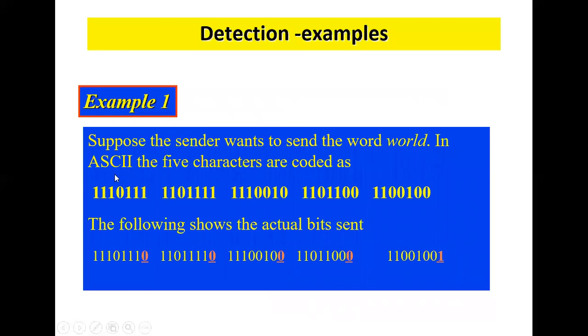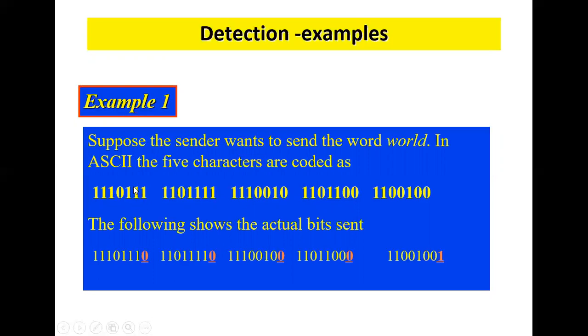Next, here I have another example of an error detection method. This one is a 5 character code. So I'm going to send the original data. If you count the number of ones, see here, this is the original data: 1, 2, 3, 4, 5. So we are sending the 5 characters as coded ASCII characters. Now I'm going to count 1, 2, 3, 4, 5, 6.